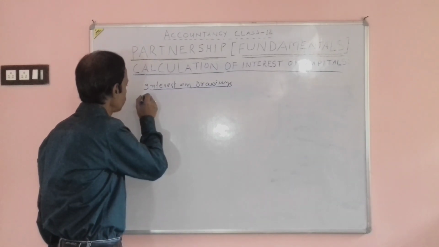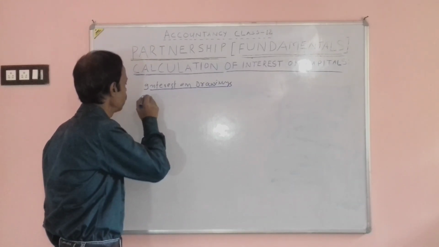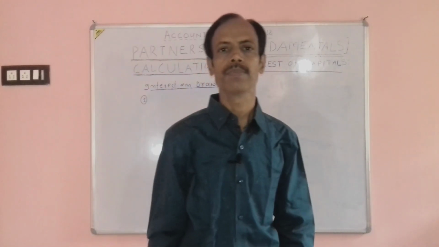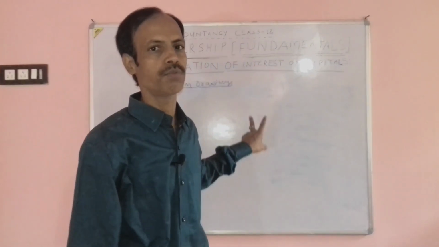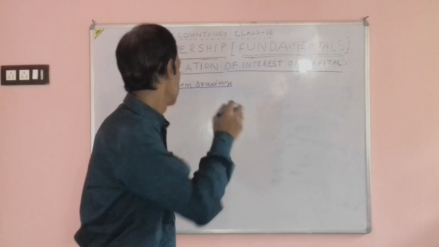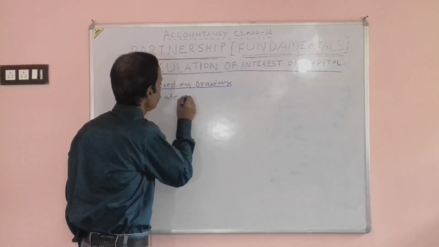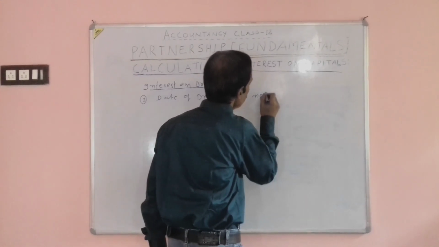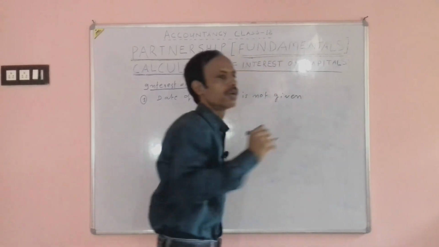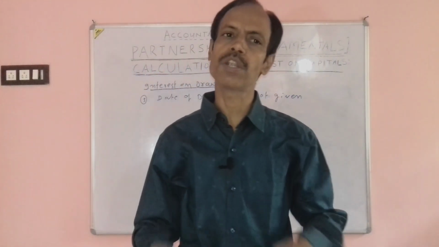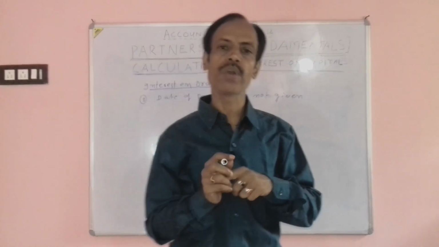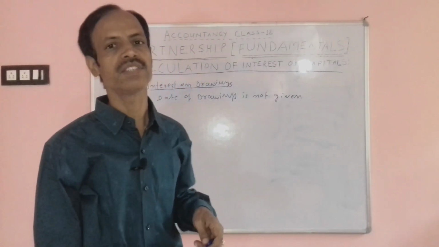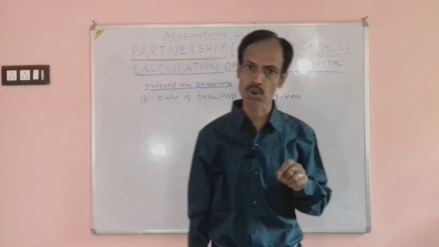There are many types of drawing. Point number 1: if a partner withdraws any amount during the financial year, but the date of drawing is not given. In fact, the partner has drawn from the firm, but the date of drawing is not given in the question. In such a situation, interest on drawing is always calculated on an average basis.